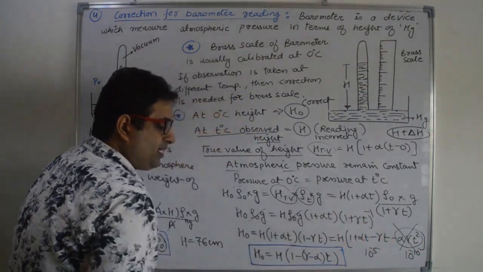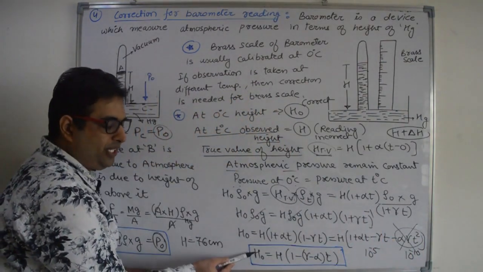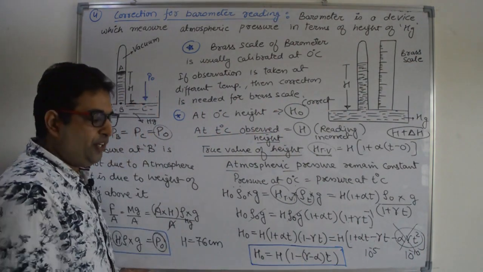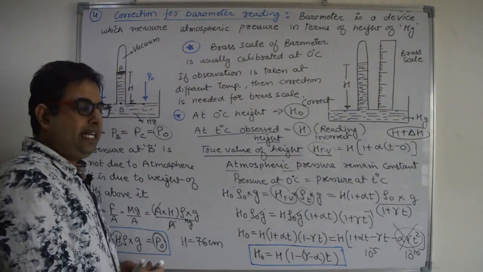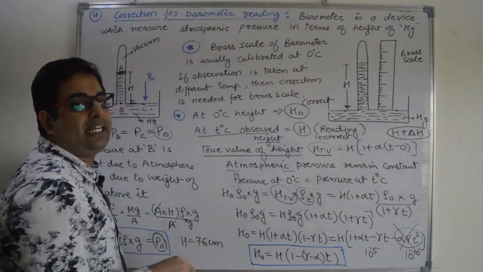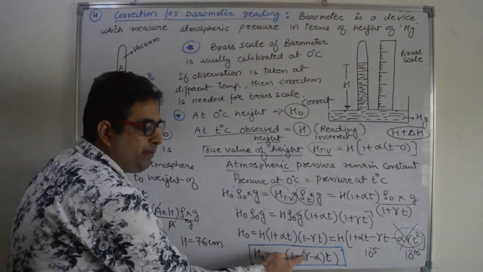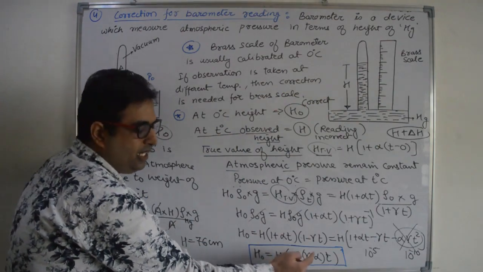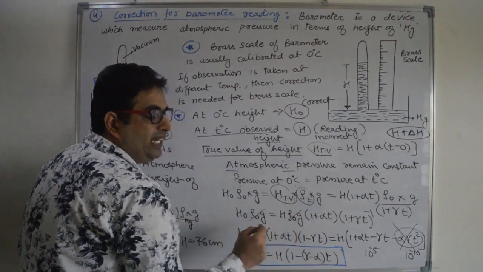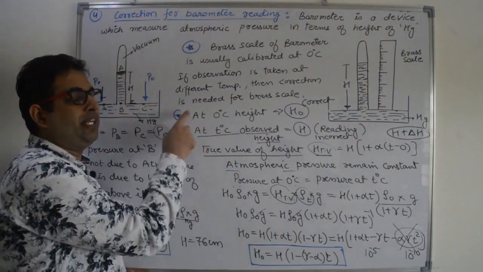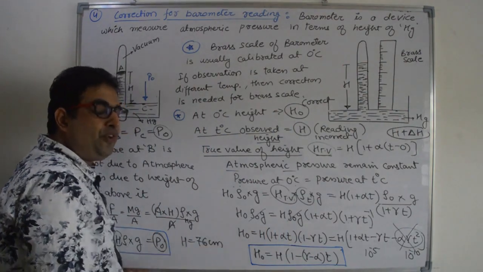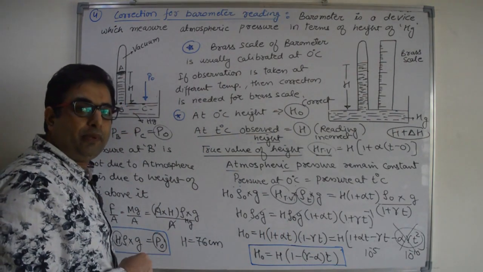When you neglect this, the final answer is H naught equals H into 1 minus gamma minus alpha into T, where H naught is the correct height at 0 degrees Celsius, H is the reading of the scale at T degrees Celsius, gamma is the expansion coefficient of the liquid, alpha is the expansion coefficient of the brass scale, and T is the temperature at which we are measuring the height of the mercury column. We have to remember this formula for numericals. Got my point?